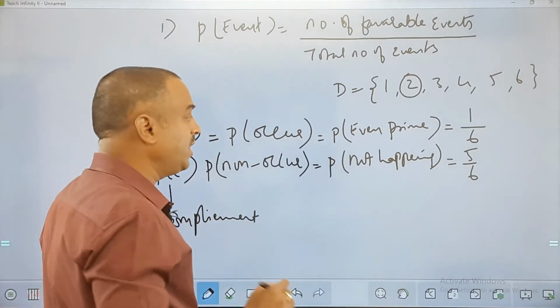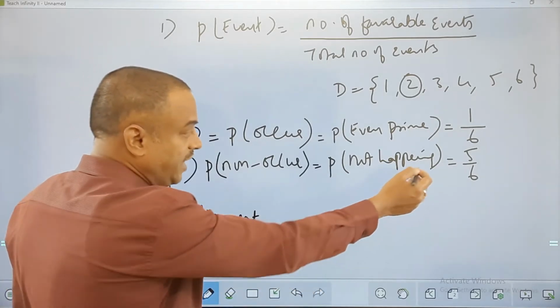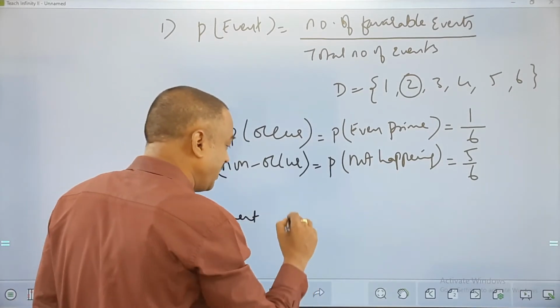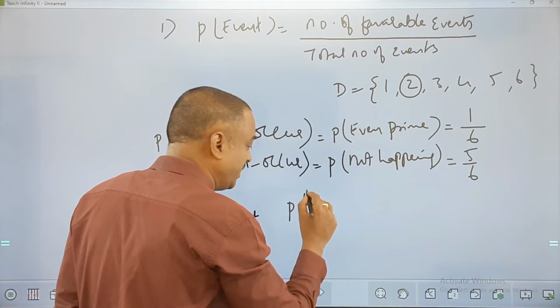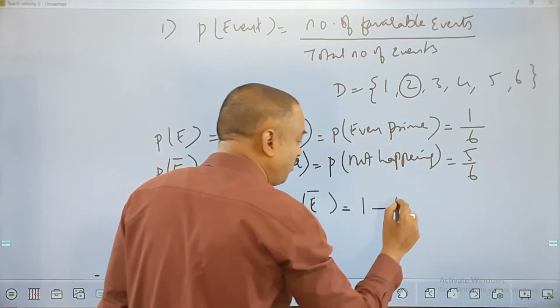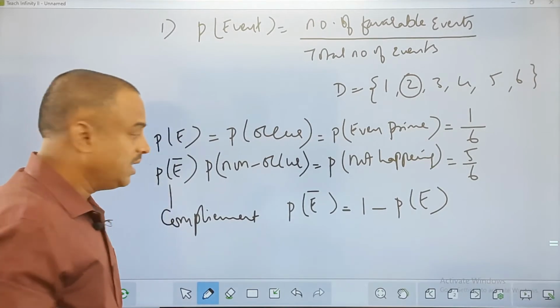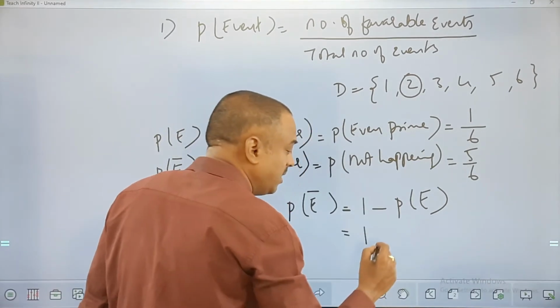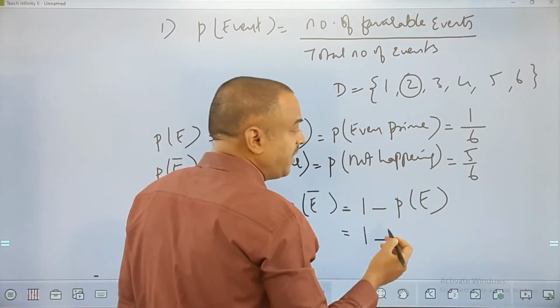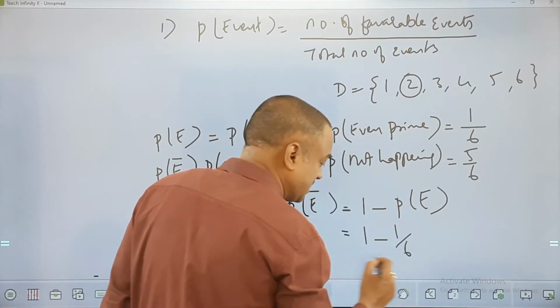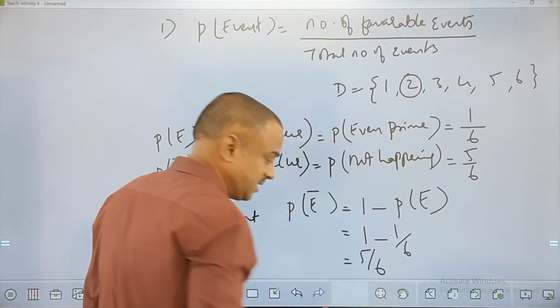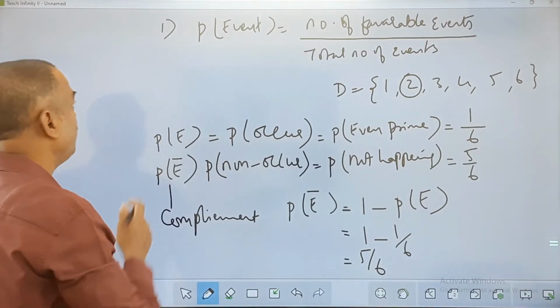And what is most important to learn, my friend, the way to get the complement of an event is, if I wish to get the complement of an event, then it is 1 minus P of E that I should do. Like here, 1 minus probability of happening, which is 1 by 6, so this leads to 5 by 6. So that leads to an important point, my friend.